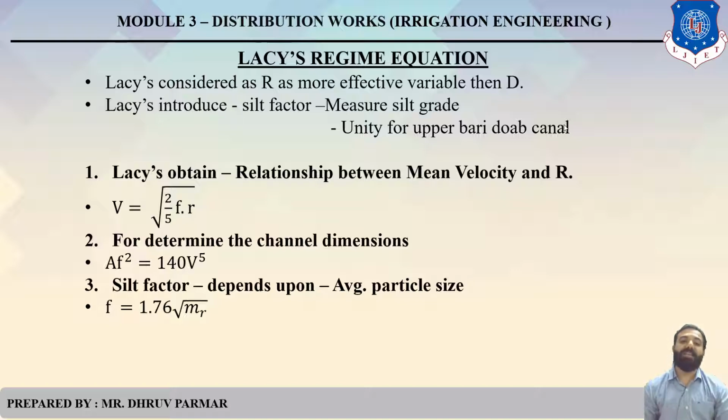So Lacey obtained a relation between mean velocity and R, which is V equals under root 2 upon 5 f into R. Clear? Then second, they derived a relation between channel dimension, A f square equals 140 V raised to 5, and silt factor. What is the formula for silt factor? f equals 1.76 under root mr. mr means average particle size. So silt factor always depends on average particle size. Clear?